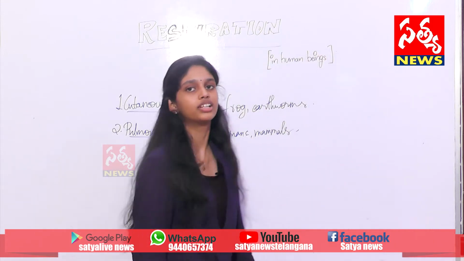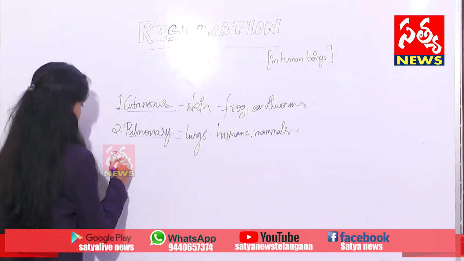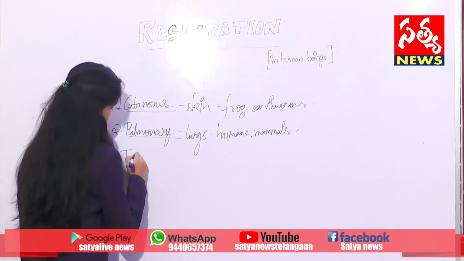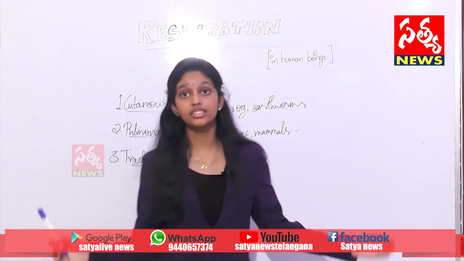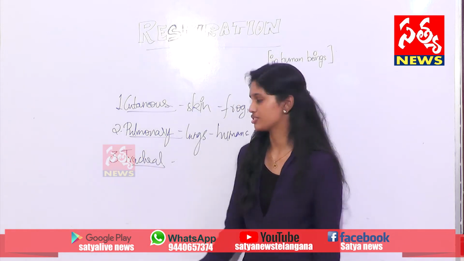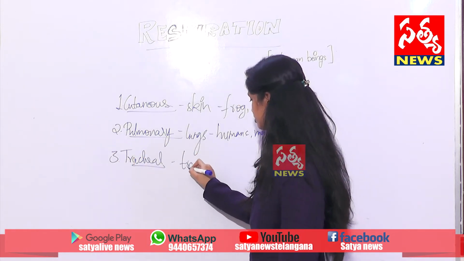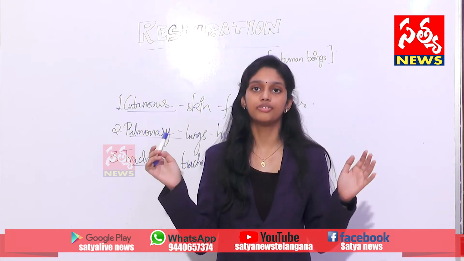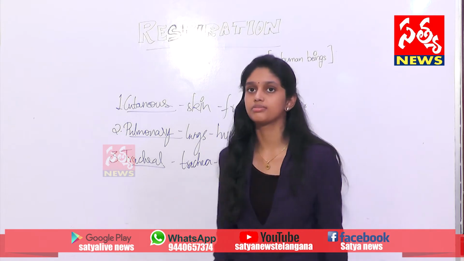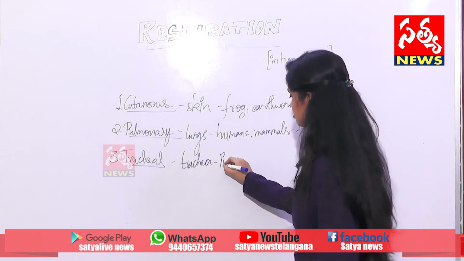And now going with the third type of respiration, tracheal respiration. The organ associated with tracheal respiration is the trachea. This tracheal respiration takes place in organisms like insects.